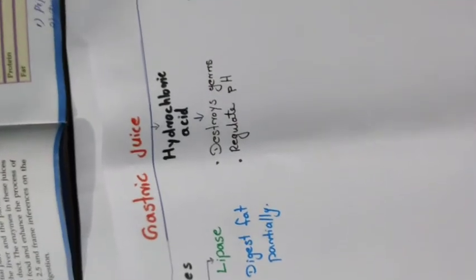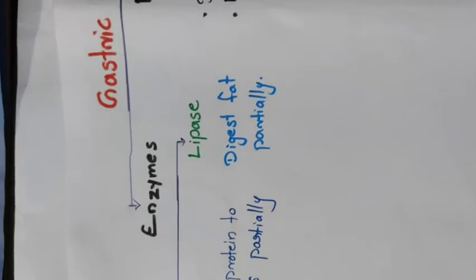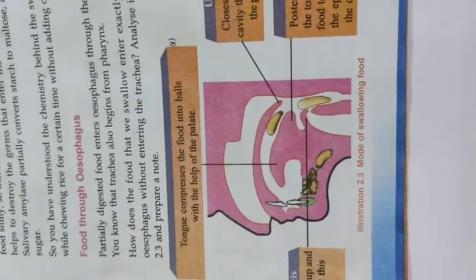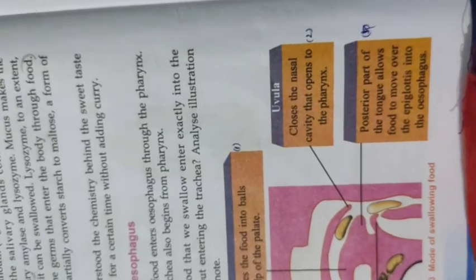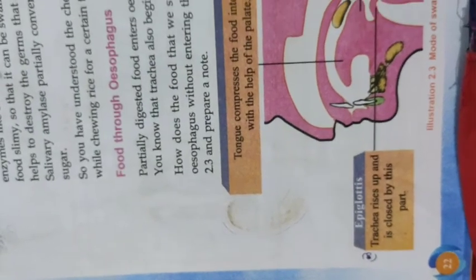First one. Name the part that prevents the entry of food into the nasal cavity. What is the answer? That is the uvula. Which part prevents the entry of food into the windpipe or the larynx? That is the epiglottis.